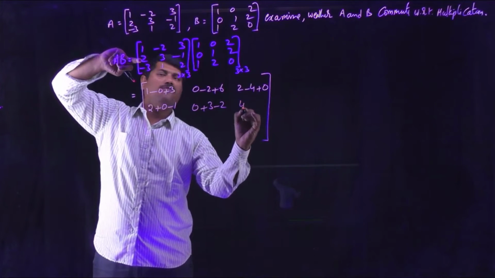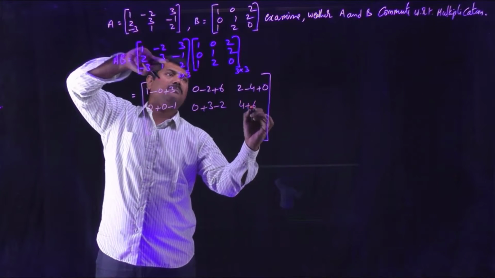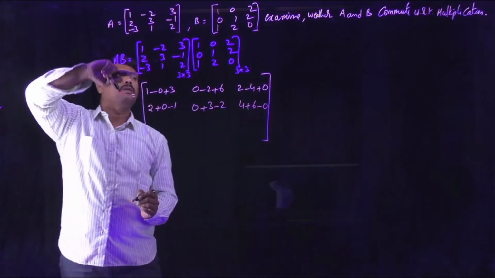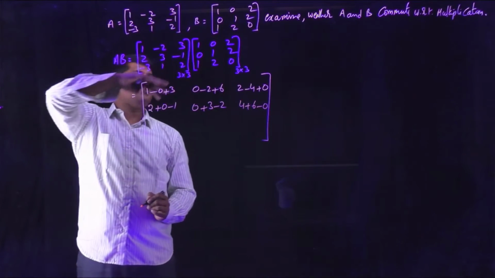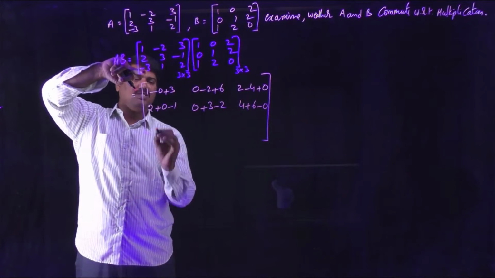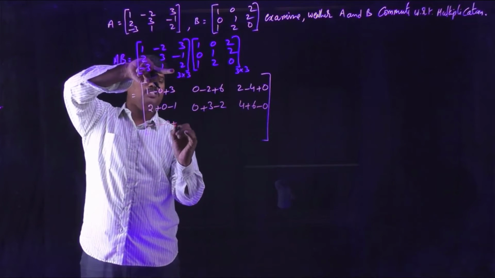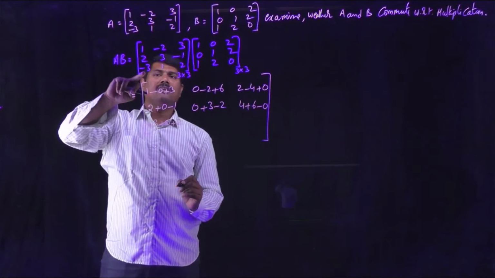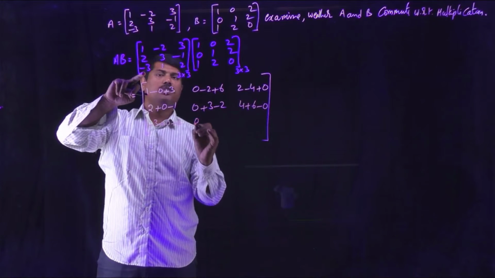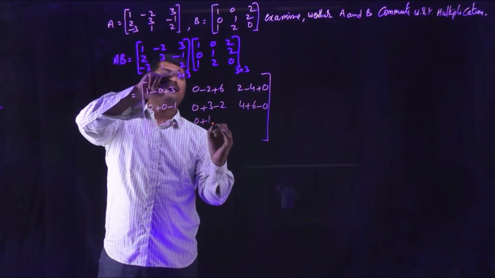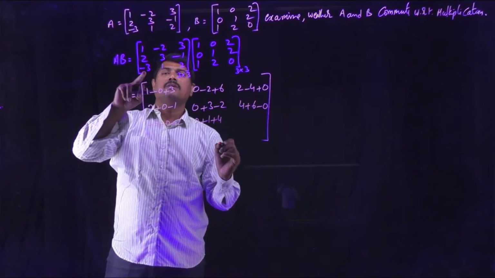2 into 2 is 4. 3 into 2 is 6. Minus 1 into 0 is 0. Now all columns are completed. Move to third row. Minus 3 into 1 is minus 3. 1 into 0 is 0. 2 into 1 is 2. Now second column. Minus 3 into 0 is 0. 1 into 1 is 1. 2 into 2 is 4. Now with the third column.